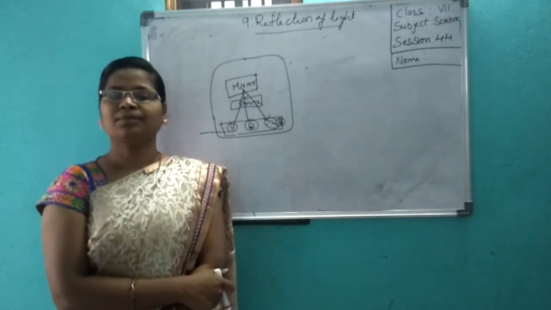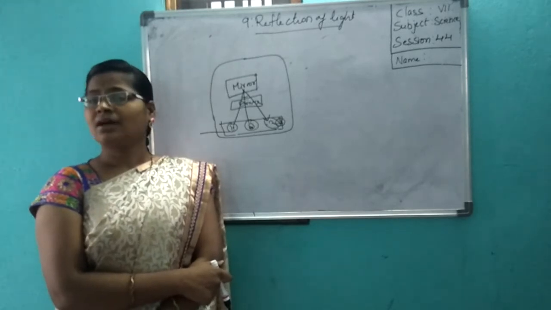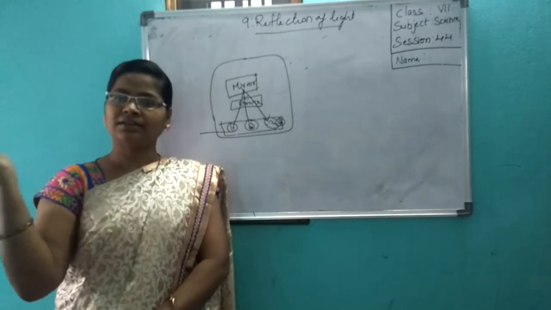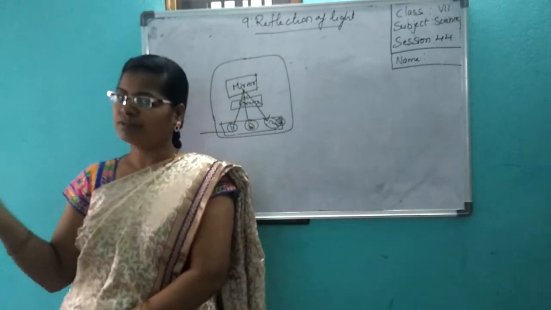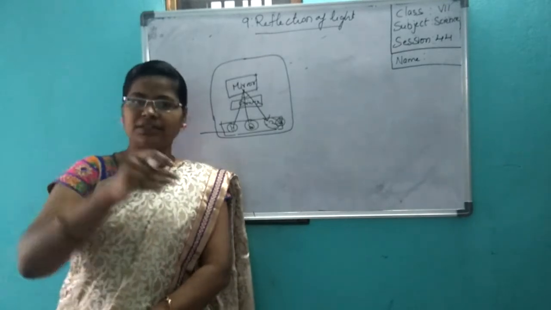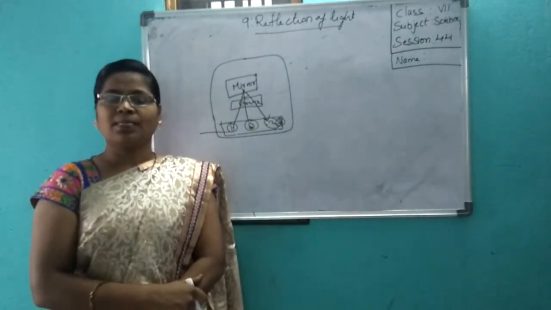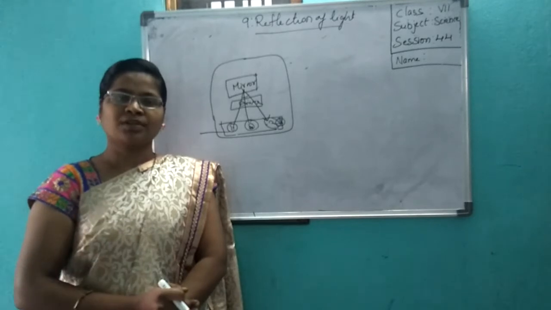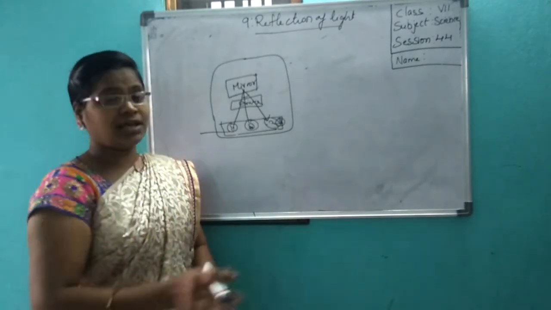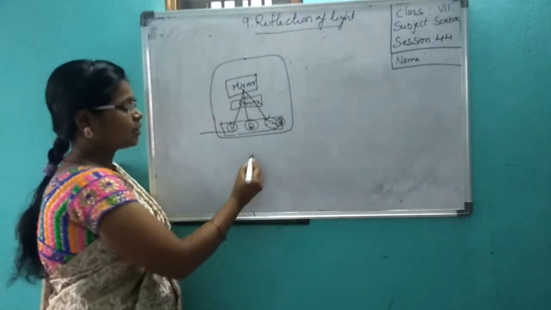How is it happening? There is light outside. The sun's light is there outside. That light will fall on walls and other materials outside and get reflected into your house. That light will fall on you and get reflected. See, I will draw a house.